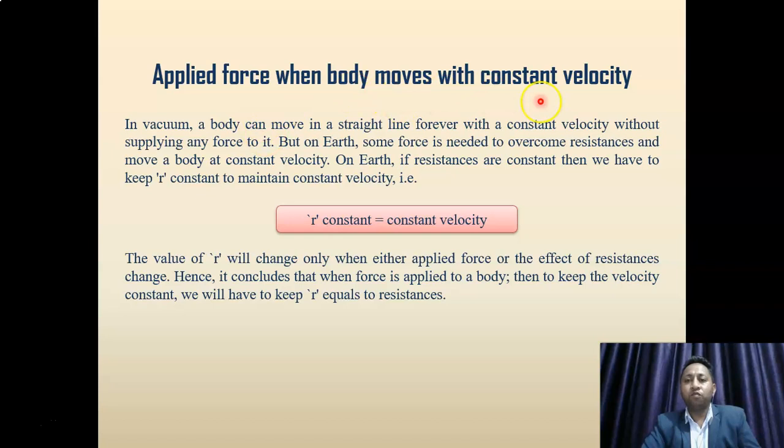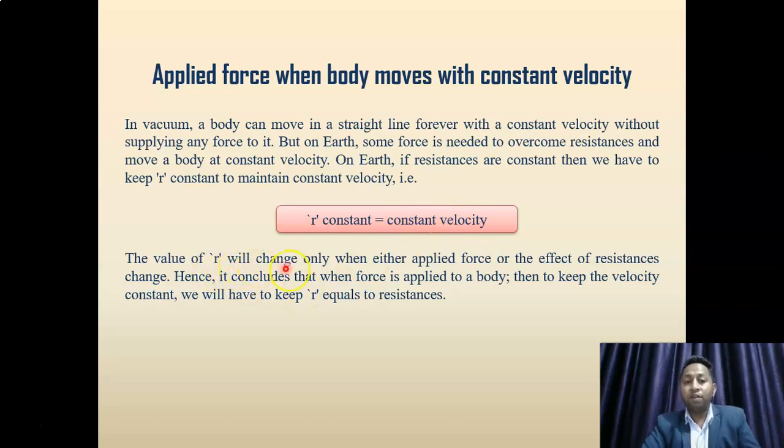Applied force when body moves with constant velocity. In vacuum, a body can move in a straight line forever with a constant velocity without supplying any force to it. But on Earth, some force is needed to overcome resistances and move a body at constant velocity. On Earth, if resistances are constant, then we have to keep R constant to maintain constant velocity. That means if R is constant, then velocity will be constant.